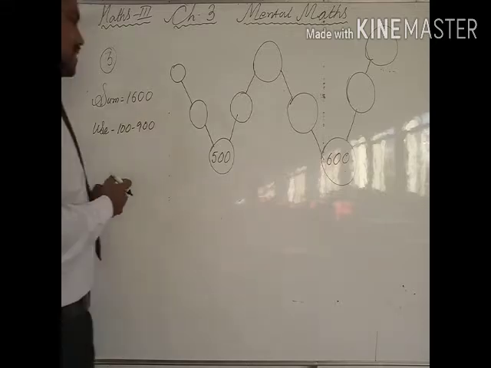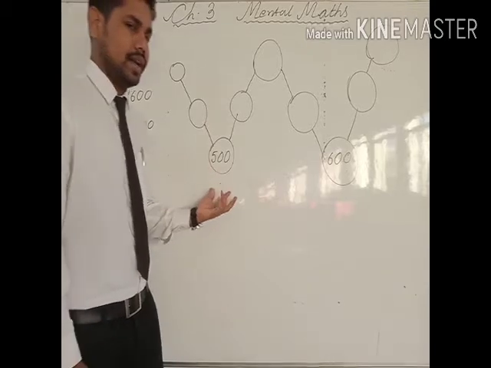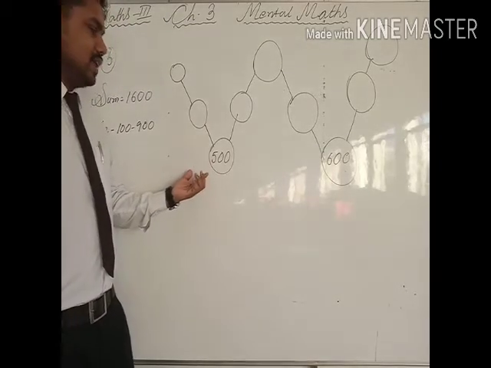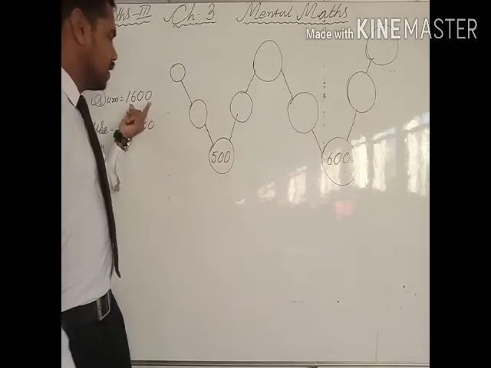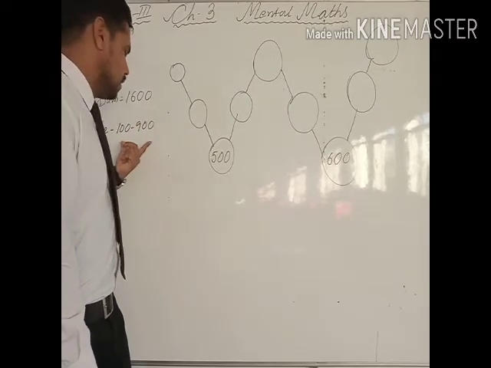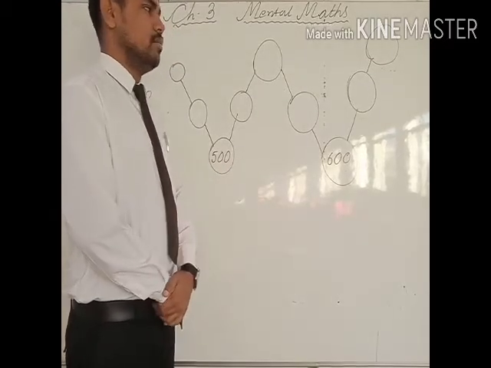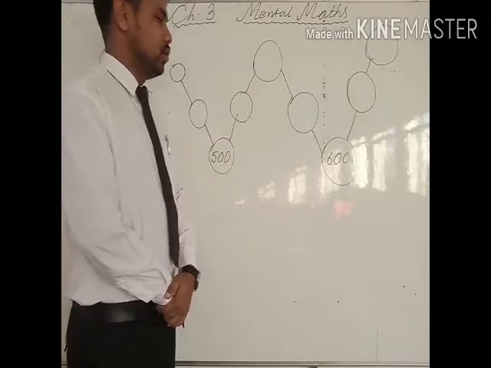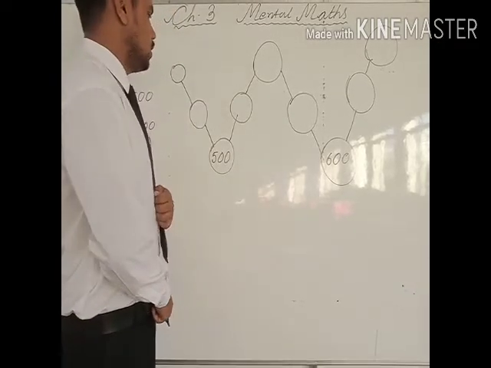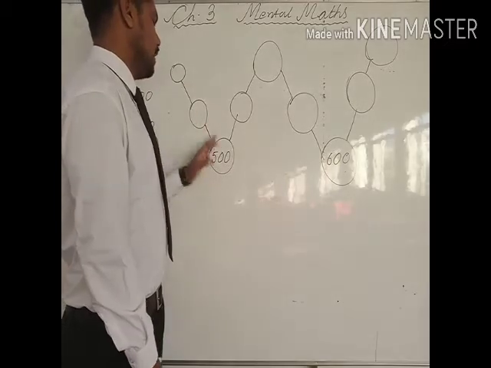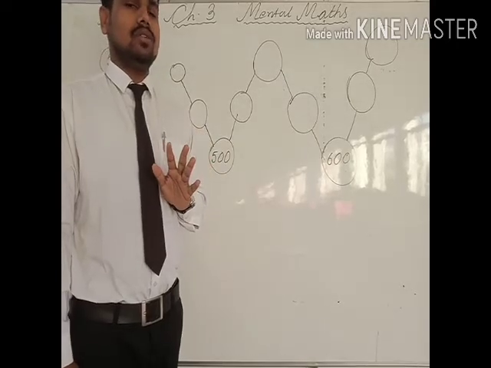Question number 3 is asking the same type of question, but the numbers here are slightly larger. It is asking that the sum should be 1600, and you can use the numbers from 100 to 900. So using numbers 100 to 900, you have to fill these blanks, and you need to take care of one more thing, that is the sum of these three numbers should be 1600.